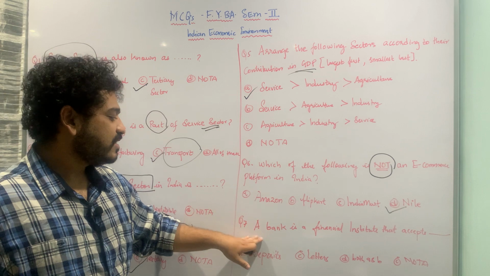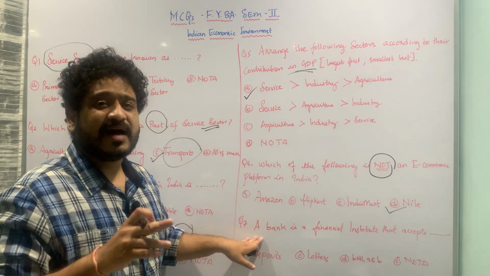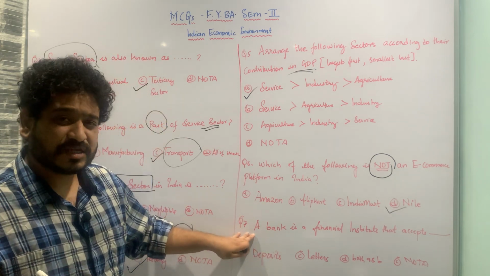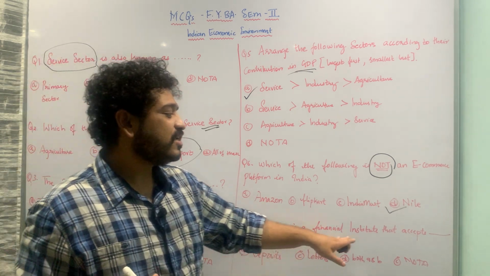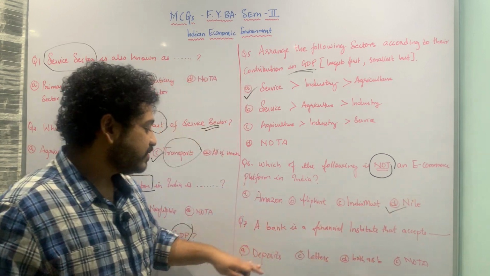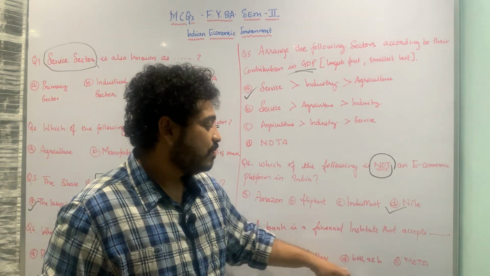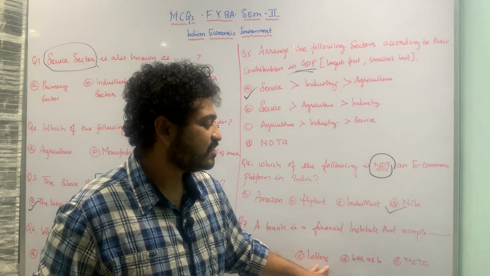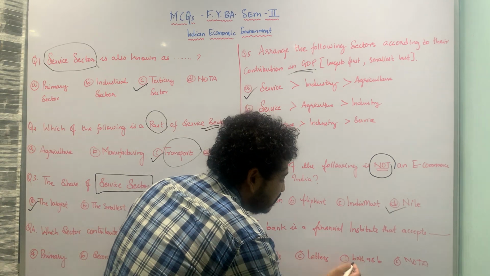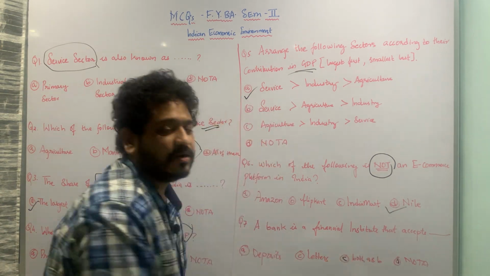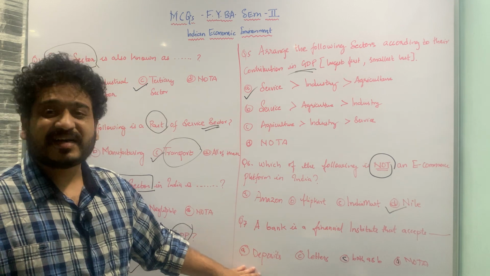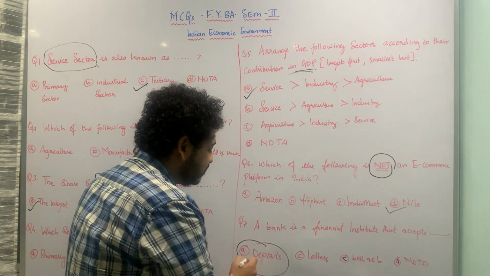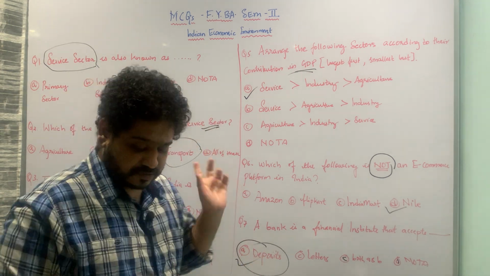Let us now move to the next MCQ in this session. This is the last MCQ. I'll be recording one more video with respect to MCQs, so please stay tuned for that. The last MCQ in this session is: a bank is a financial institution that accepts what? A, deposits; B, letters; option C is both A and B, that is deposits as well as letters; and option D is none of the above. The correct answer is that a bank is a financial institution that accepts deposits, and therefore A is the correct answer.